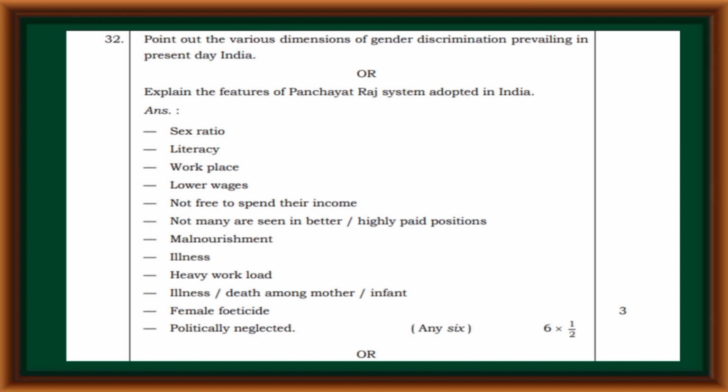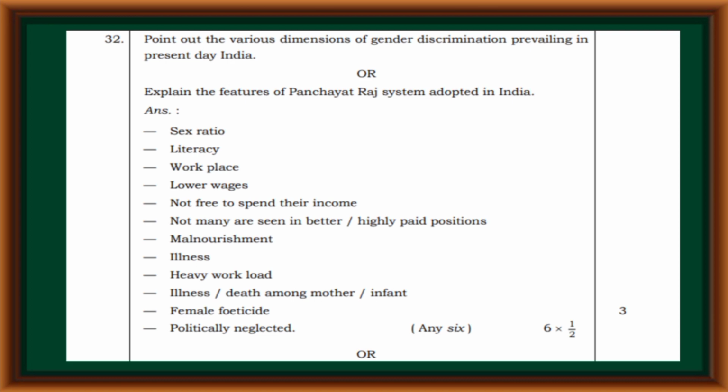Point out the various dimensions of gender discrimination prevailing in present day India: sex ratio, literacy, workplace, lower wages, not free to spend their income, not many are seen in better highly paid positions, malnutrition, illness, heavy workload, death among mother and infant, female foeticide, politically neglected.